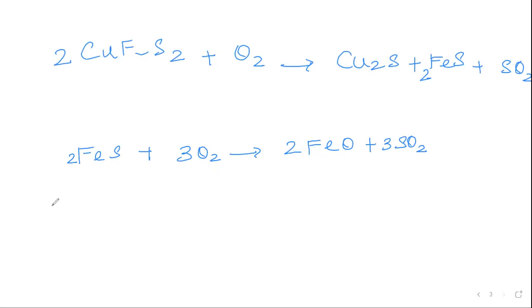So again, I'll take FeO, which is going to be the gangue present in it. I'll add SiO2, which is going to be the flux. So this will get removed as FeSiO3. Again, gangue plus flux gives slag. Whenever I have FeO, it will combine with SiO2 to give me FeSiO3. Okay, fine. So now we have removed all of this FeO, and now I have copper sulfide.